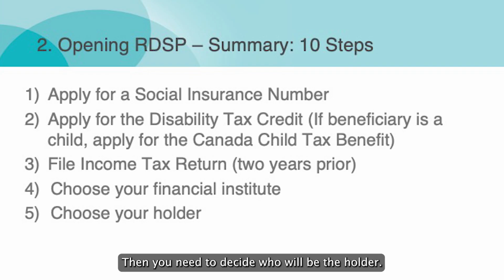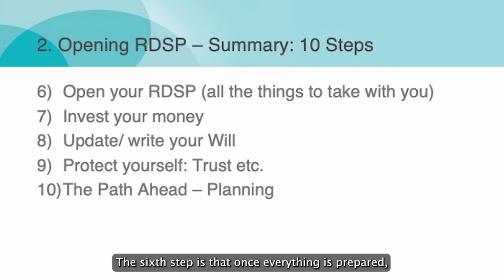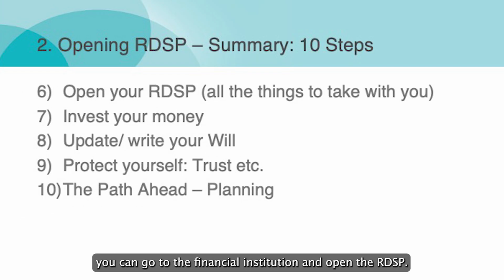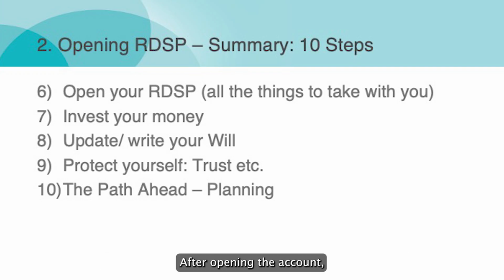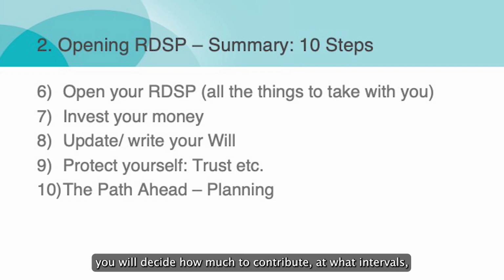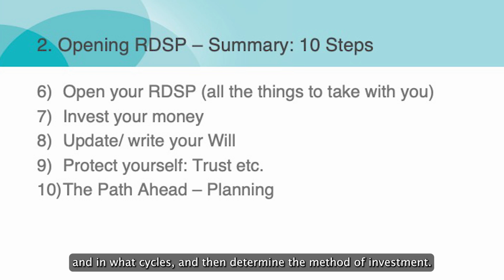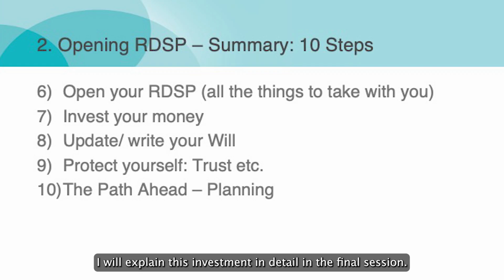Then you need to decide who will be the holder. The fifth step is to select a financial institution where you will open the account. The sixth step is that once everything is prepared, you can go to the financial institution and open the RDSP. Make sure to bring the necessary documents with you. After opening the account, you will decide how much to contribute, at what intervals, and in what cycles, and then determine the method of investment. I will explain this investment in detail in the final session.